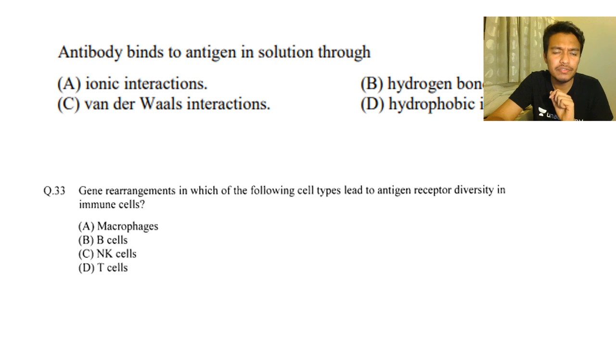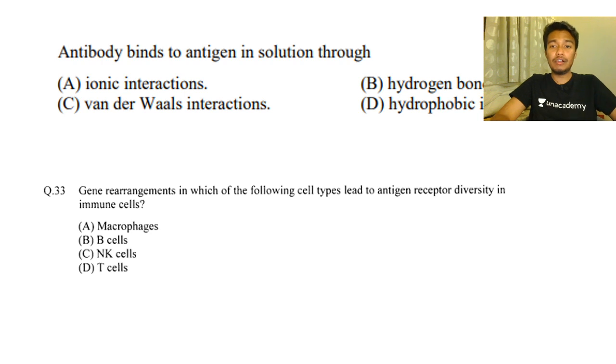It's probably 2015: antibody binds to antigen in the solution through, it's an MSQ question, a bunch of responses: ionic interaction, van der Waals interaction, hydrogen bond, hydrophobic interaction. Actually, the correct answer is all of these possible interactions are present between an antigen and antibody.